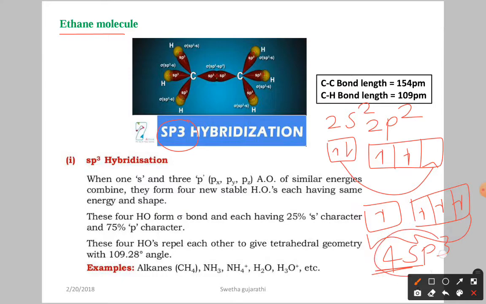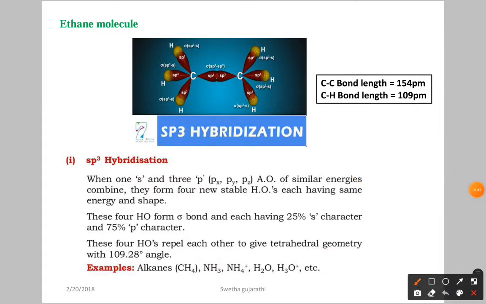As you know very well, 4 sp3 hybrid orbitals means the shape is tetrahedral geometry. Geometry means the molecular shape. Now let us see the shape. Ethane means we have 2 carbon atoms, each undergoing sp3 hybridization. The central atom here is carbon.